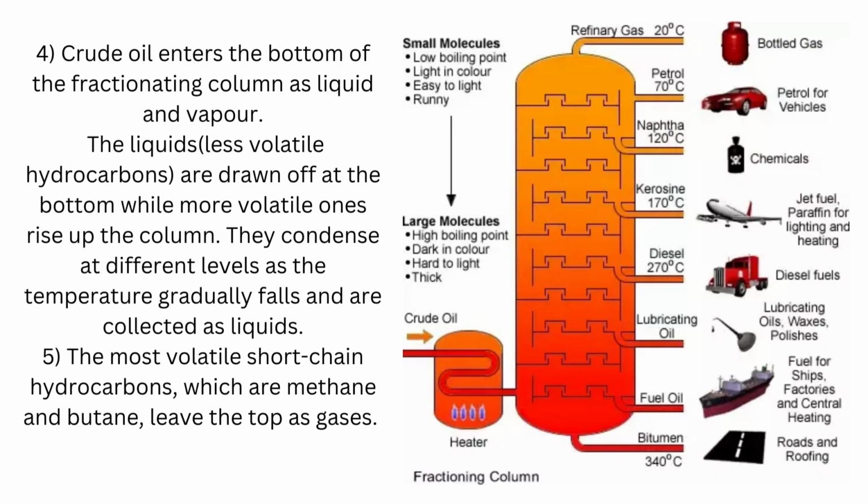Crude oil enters the bottom of the fractionating column as liquid and vapor. The liquids, less volatile hydrocarbons, are drawn off at the bottom, while more volatile ones rise up the column. They condense at different levels as the temperature gradually falls and are collected as liquids. The most volatile short-chain hydrocarbons, which are methane and butane, leave the top as gases.